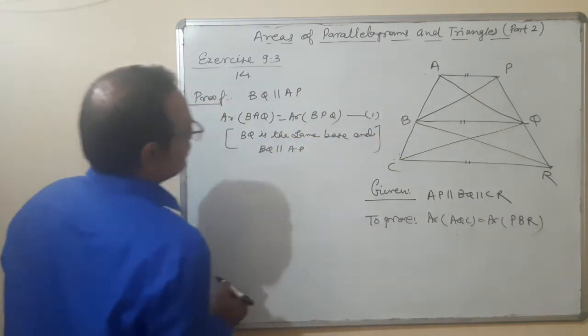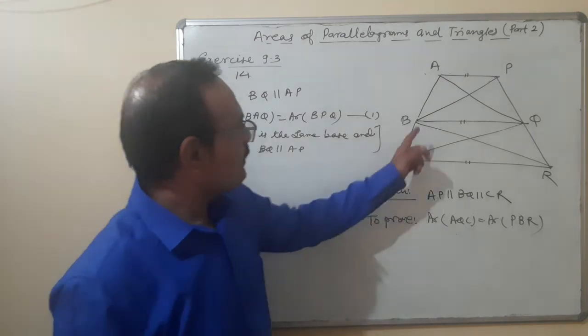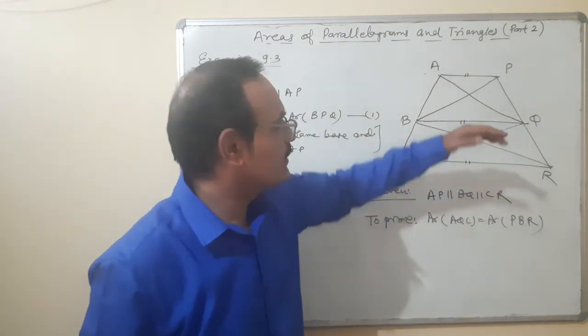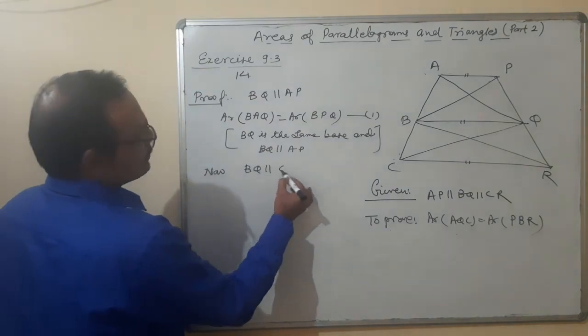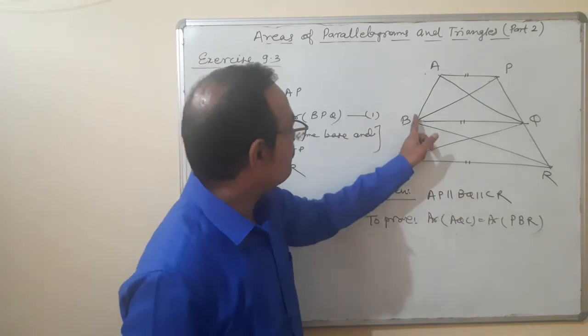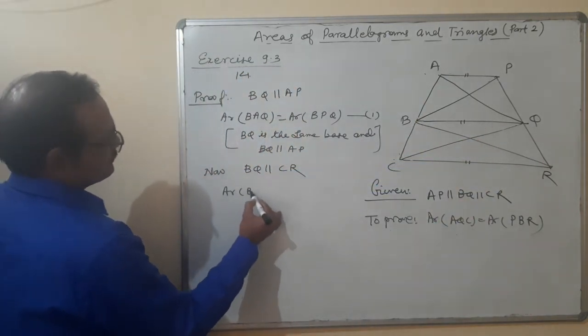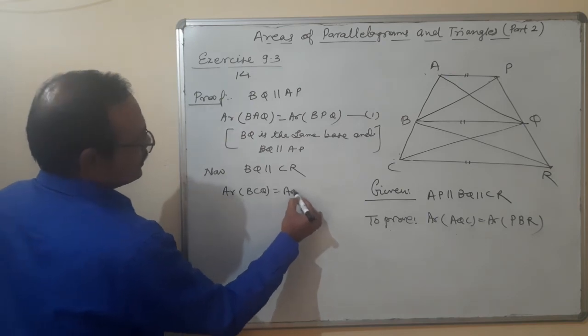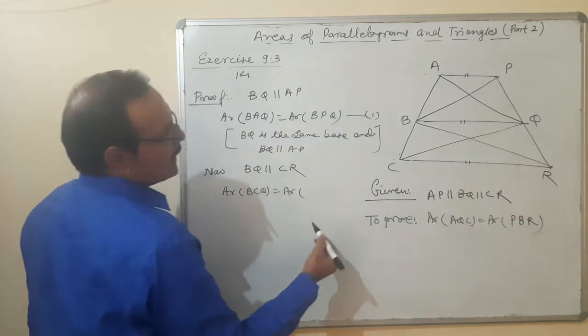Equation number 1. Now the second term, taking BQ as the common base. BQ is parallel to CR. Area of BCQ is equal to area of BRQ.